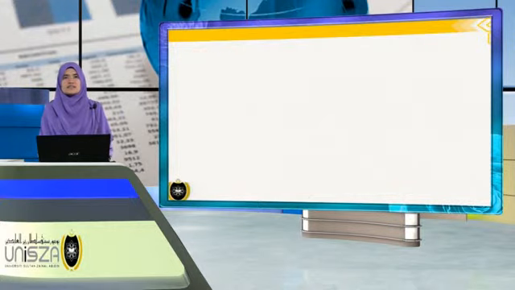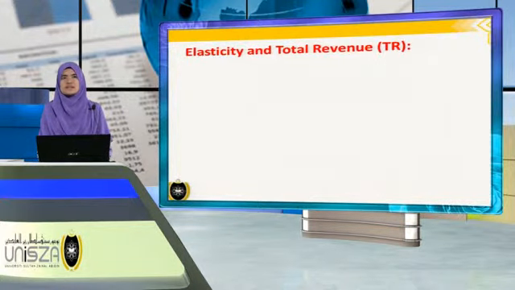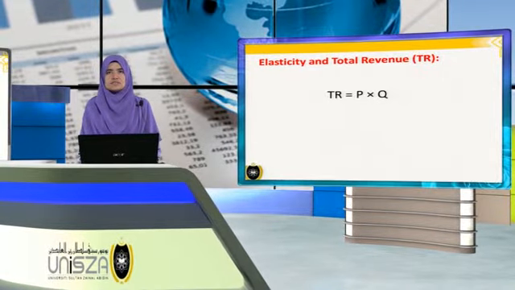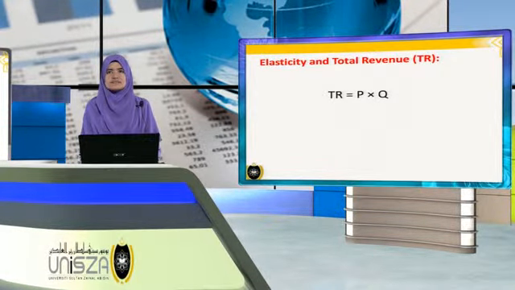Next, we move to elasticity and total revenue. What is total revenue, or TR? Total revenue is the amount paid by buyers and received by sellers of a good. So how do we calculate TR, or total revenue? Total revenue is calculated by P times Q.